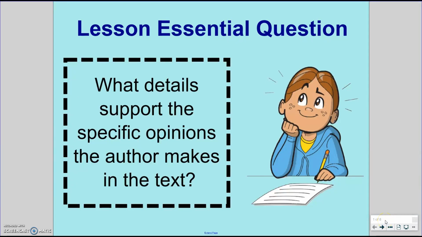Everyone. Today we will be discussing authors' opinions and how we know how they are feeling in the text. Our lesson essential question that we will be focusing on says, what details support the specific opinions the author makes in the text? So we will be looking at examples, I will be modeling some information, and then you will be responsible for completing an assignment. So let's go ahead and get started.